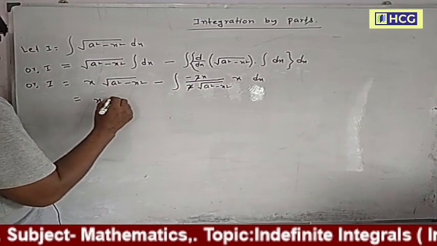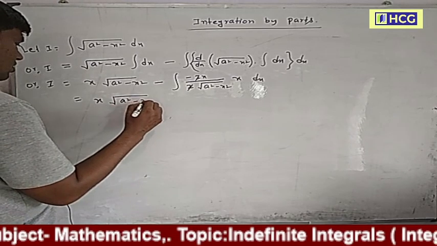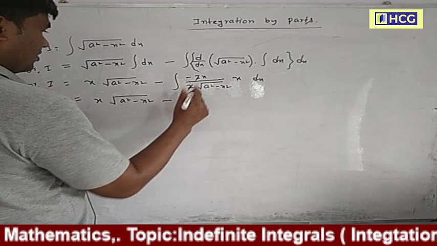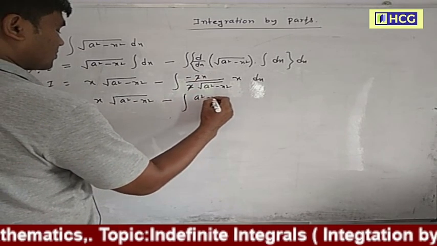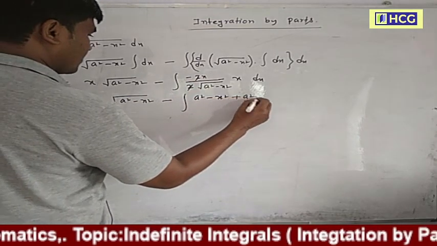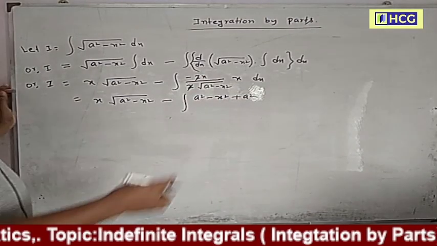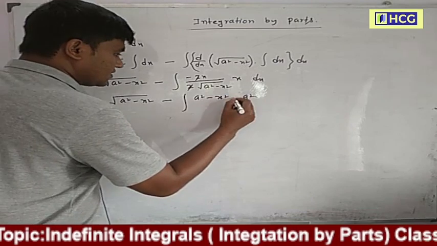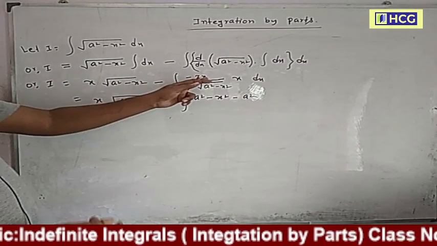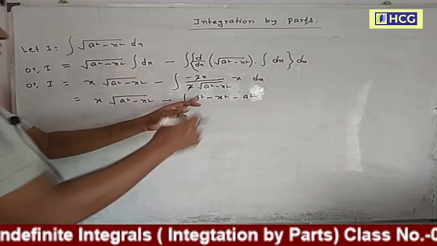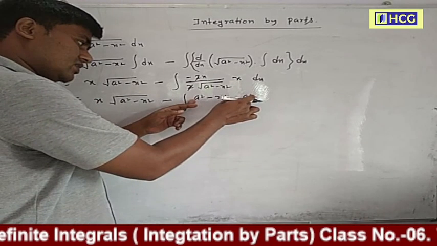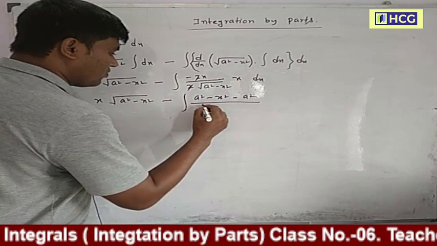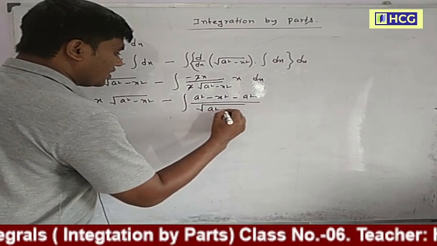So x into root over of a square minus x square minus, write minus a square plus a square, so minus x square plus a square, minus a square cancel, this is minus x divided by square root of a square minus x square dx.